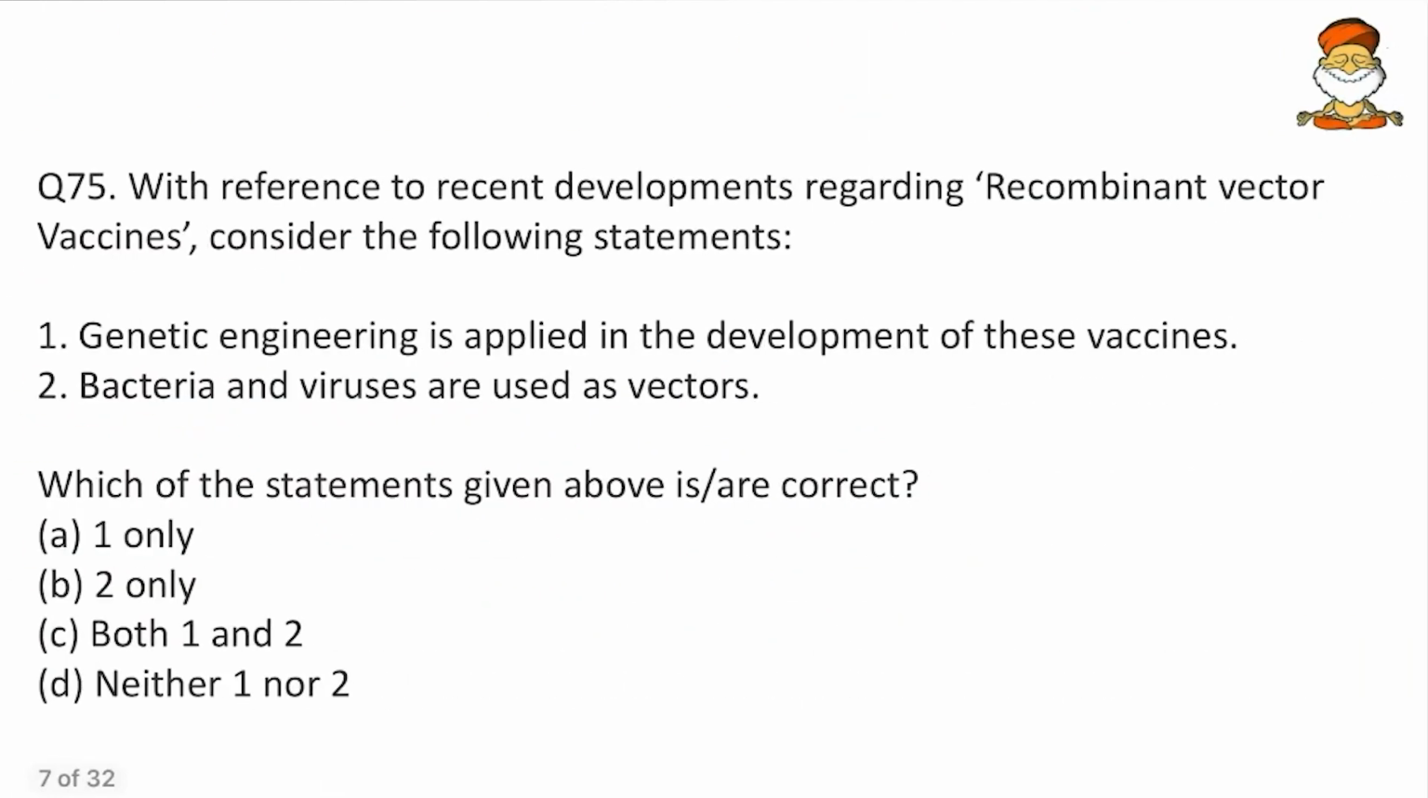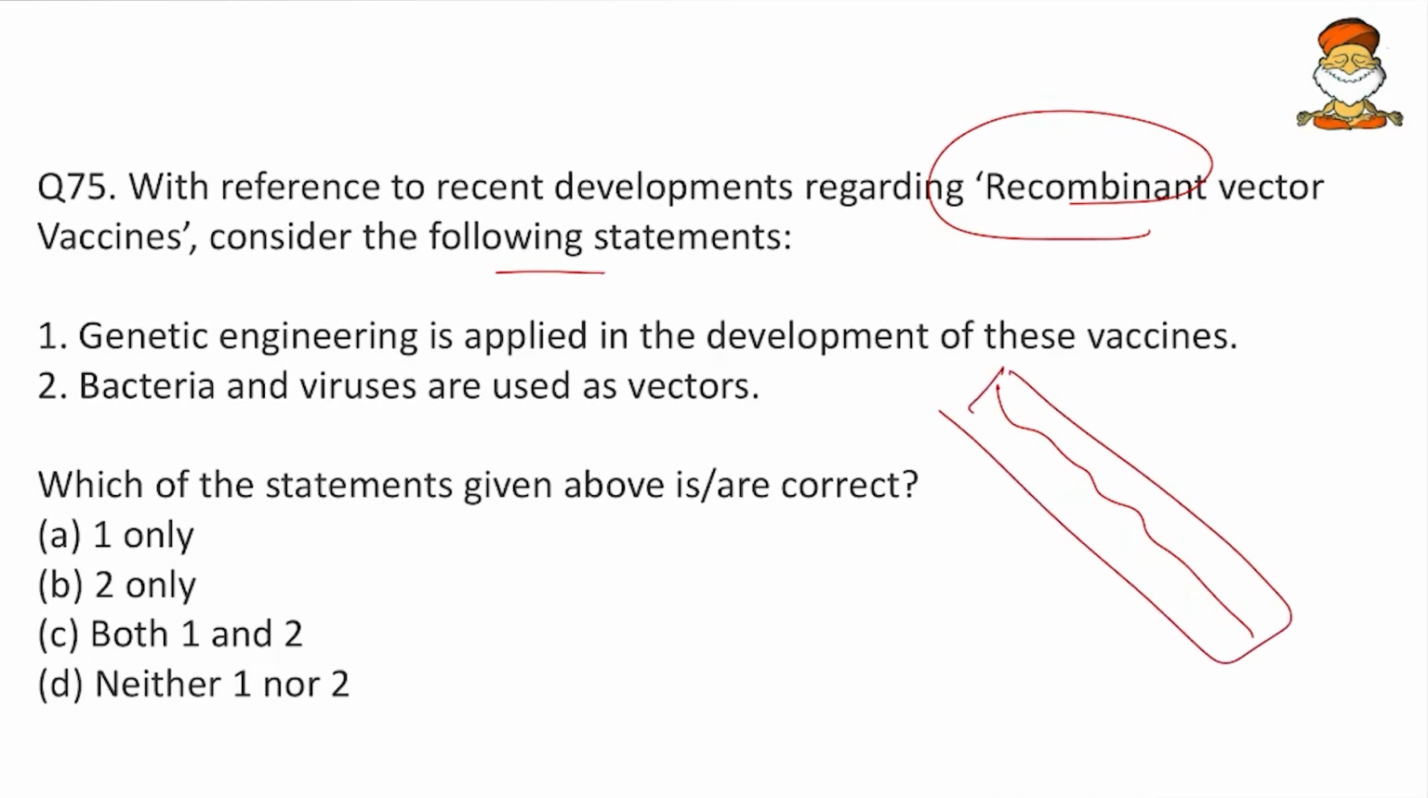Then come to next. With reference to recent developments regarding the recombinant vector vaccine, consider the following statements. So genetic engineering is applied in the development of these vaccines, and bacteria and viruses are used as vectors. So friends, here the word recombinant, we have heard only in genetic engineering, that is the recombinant DNA technology. So what is a recombinant DNA? That means if a DNA is synthesized with the use of any other foreign DNAs, that becomes recombinant DNA. That means this DNA is formed by the recombination of various other DNAs. So hence that word recombinant will suit for genetic engineering.